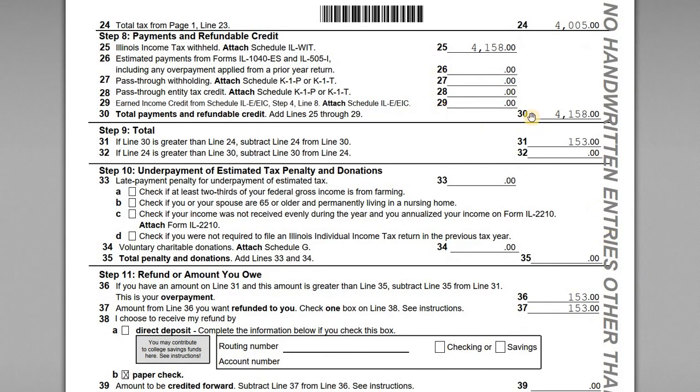And we're taking into account all the credits. So the amount of Illinois income tax withheld that was on his W-2 was $4,158. And then as it notes here, we need to attach Schedule IL-WIT. So once you account for the withholding, this is the amount of tax that Adam is liable for. This is the amount of withholding that he had come out of his paycheck.